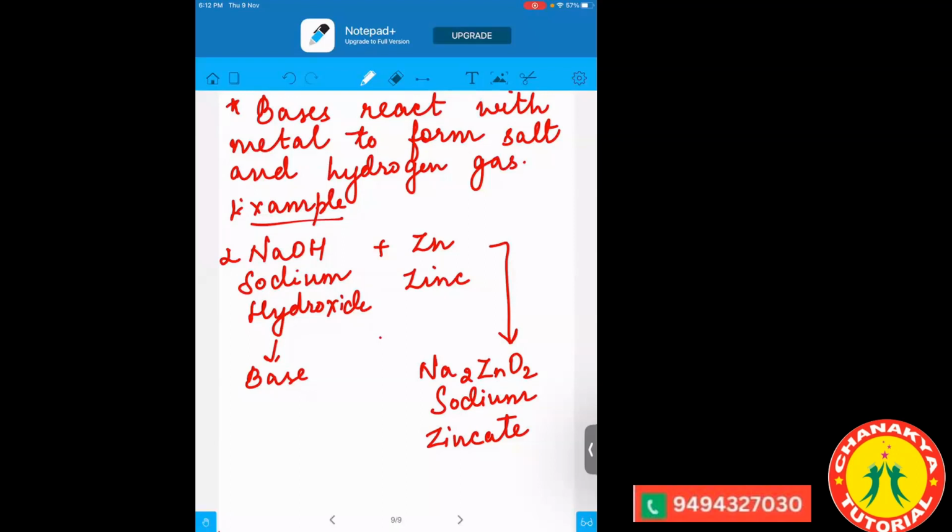Na2ZnO2. And you might have heard, or seen at your home also, that if some person has a low amount of zinc in the body, the doctor will be giving them medicines, and these medicines contain the sodium zincate. So basically, to increase the amount of zinc in our body, the doctor will be giving a medicine called sodium zincate.